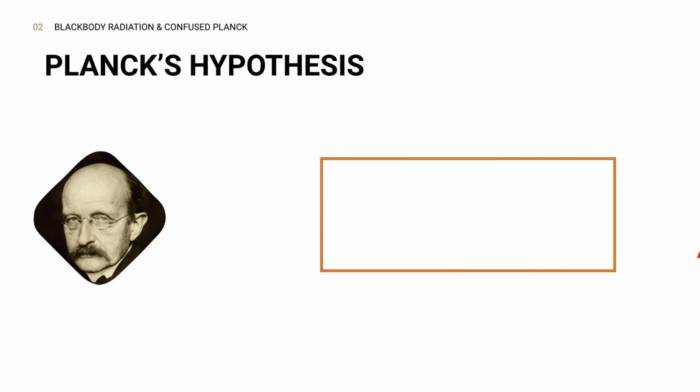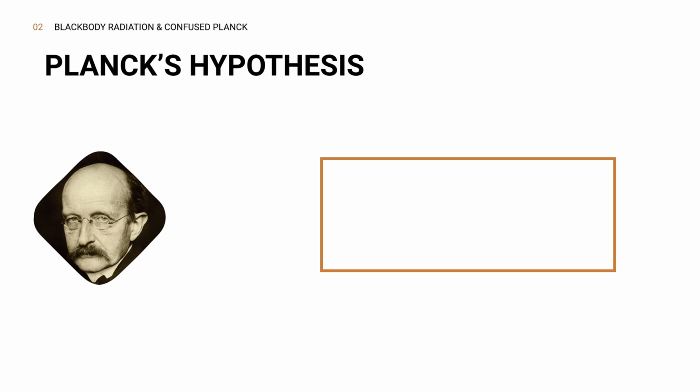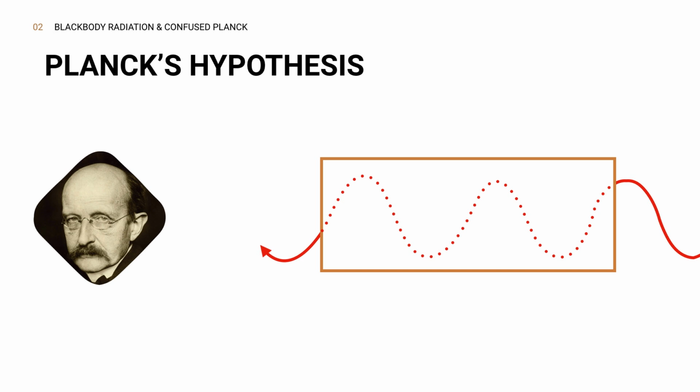Planck proposed that the energy of any harmonic oscillator, such as the atoms of a blackbody radiator, is restricted to certain values, each of which is an integral multiple of a basic or minimum value. Therefore, Planck came up with the idea that light energy can only be emitted and absorbed in discrete bundles called quanta.